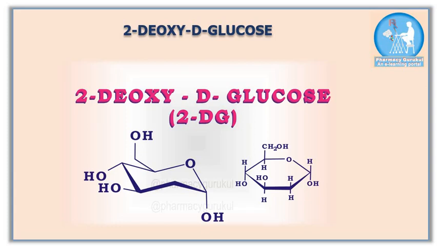Hello friends, recently you have come across good news about an anti-COVID drug known as 2-DG or 2-deoxy-D-glucose. In this presentation, I will discuss the structure, IUPAC name and mechanism of action of this drug called 2-deoxy-D-glucose. Please note that this drug, 2-deoxy-D-glucose, has existed for years.